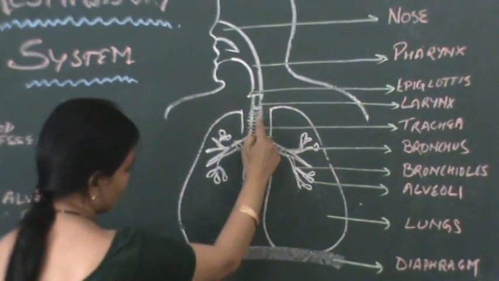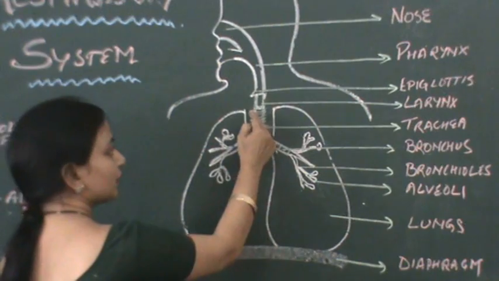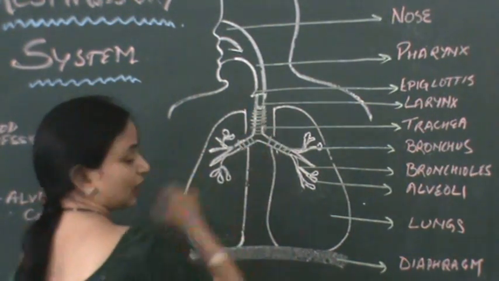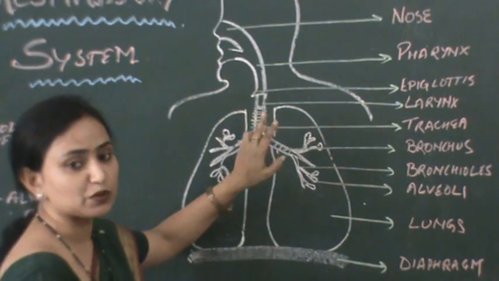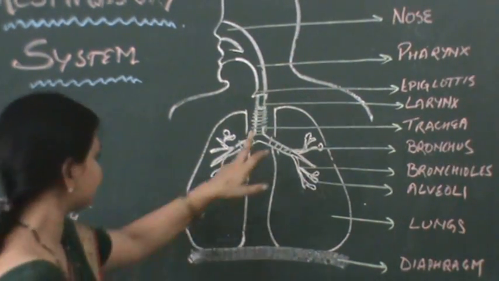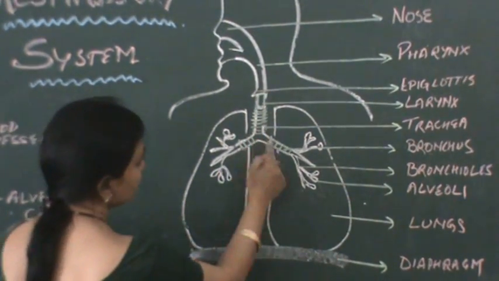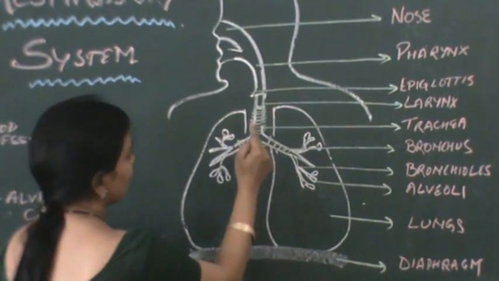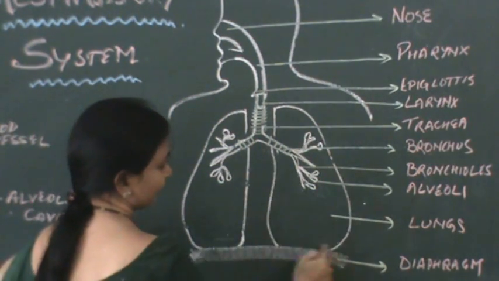Now, the larynx is continuous with the trachea. The trachea has rings of cartilage. The rings of cartilage prevent the trachea from collapsing. Now, the trachea further gets branched into the bronchus. Now, the bronchus then enters into the lungs.